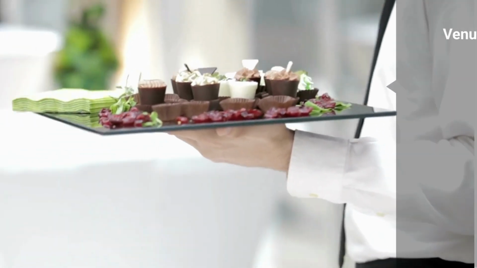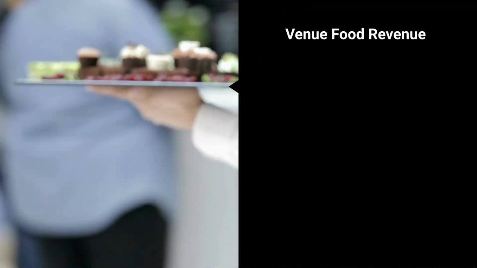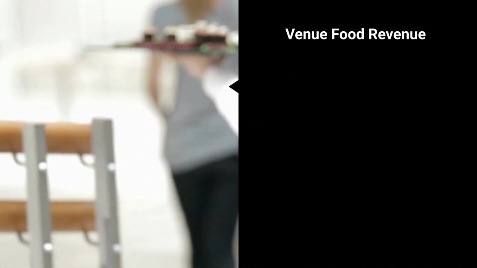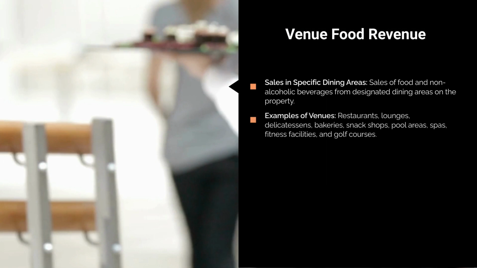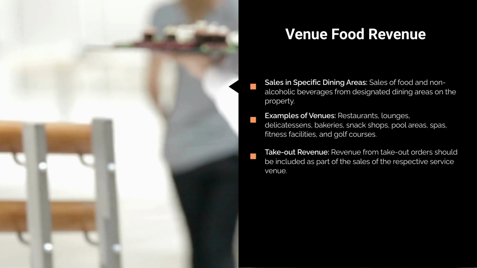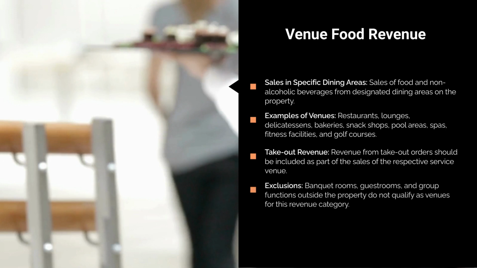Venue food revenue includes sales of food and non-alcoholic beverages in and from specific dining areas on the property. Venues include restaurants, lounges, bakeries, snack shops, pool areas, spas, fitness facilities, and golf courses. Takeout revenue associated with a particular service venue should be recorded as part of the business activities of the venue. Banquet rooms, guest rooms, and group functions outside the property are not considered venues.